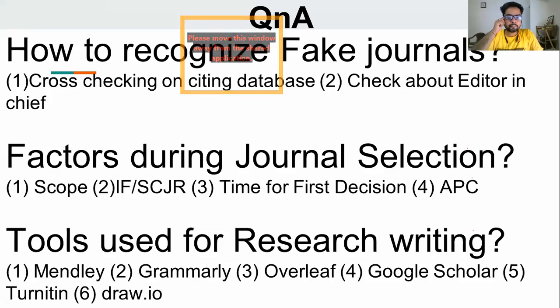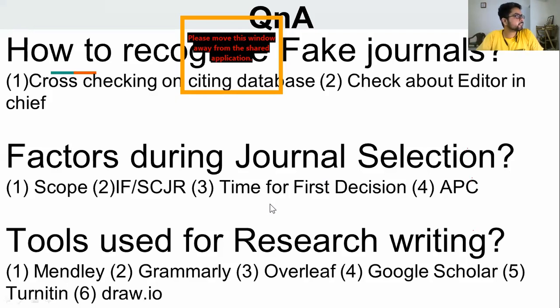If the time for first decision is way too high, like 6 months, then before 6 months none of your decisions is going to come. So always try initially to go for that journal which has a lower time for first decision.